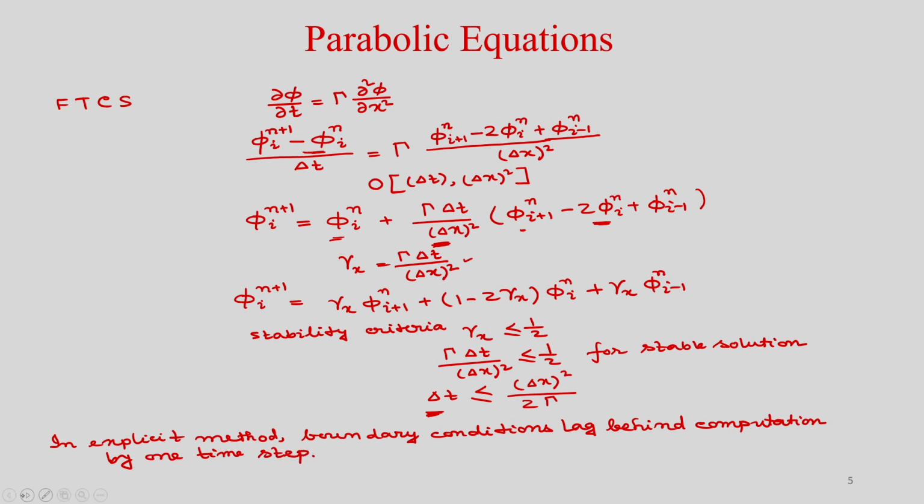When you are solving this discretized equation at the interior points, you have to get the boundary values, and if you have some Neumann type boundary conditions, then obviously that is not constant, so it will lag behind computations by one time step. So, the values you have to take from the previous time level.